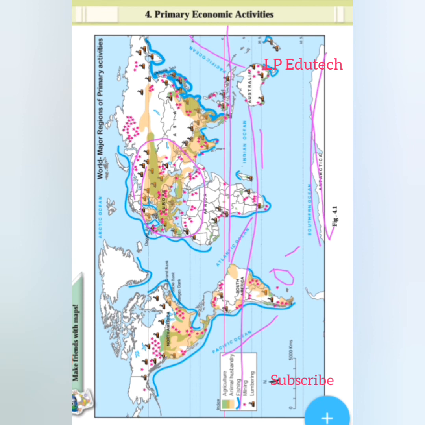Next question, number 9. Which primary economic activities are found to the south of Tropic of Capricorn? Fishing, mining, lumbering and animal husbandry are found to the south of Tropic of Capricorn.